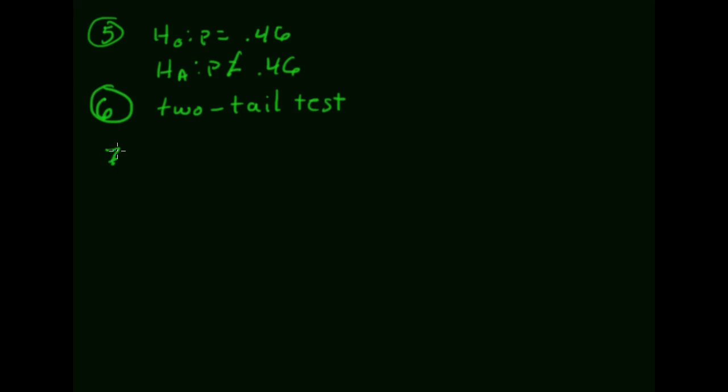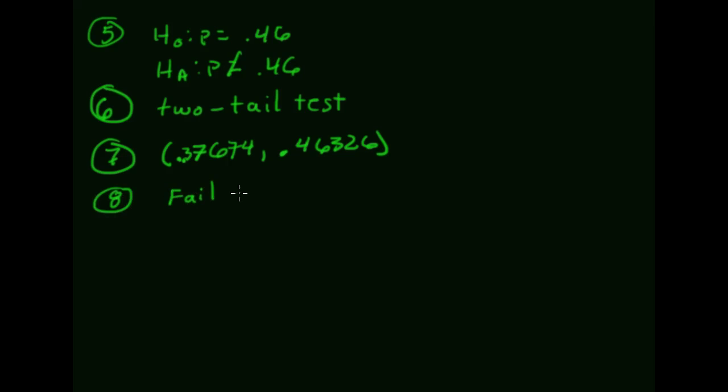Okay, so number 7, the calculator just gave us the confidence interval between 0.37674 and 0.46326. 0.46 is on this interval, so we fail to reject the null hypothesis.